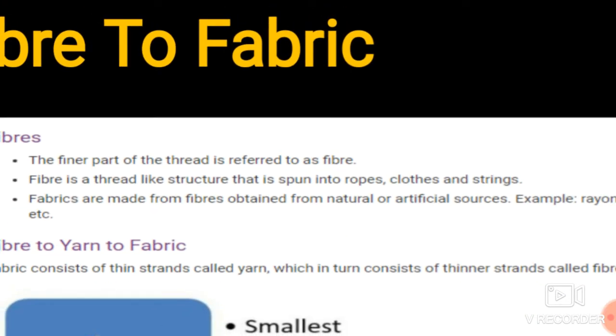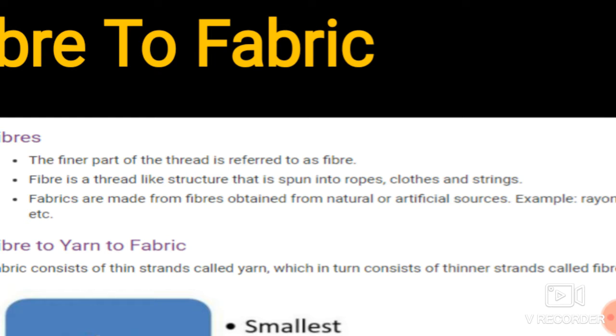Fabrics are made from fibers obtained from natural or artificial sources. Okay students, fabrics are made from fibers. Fabrics means the clothes which you wear.